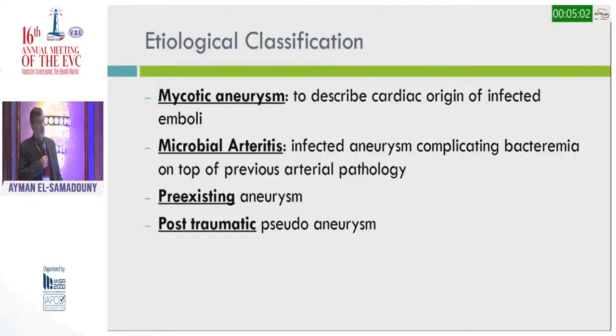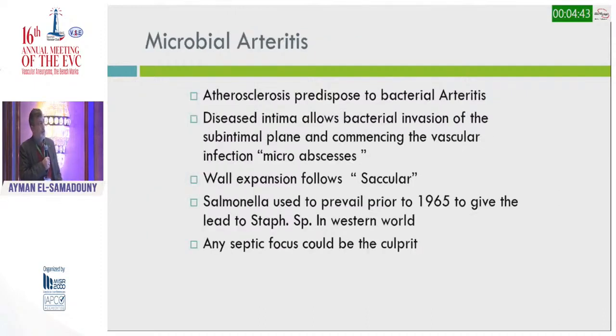Etiological classification of an infected aneurysm: a mycotic aneurysm where the origin is the heart; microbial arteritis where the infected aneurysm comes from bacteremia from another source or septic focus in the body; infection of a pre-existing aneurysm; or a post-traumatic pseudoaneurysm. Regarding microbial arteritis, atherosclerosis is a predisposing factor. The disease allows bacterial invasion of the subintimal plane, forming microabscesses, with wall expansion usually in saccular form, not fusiform.